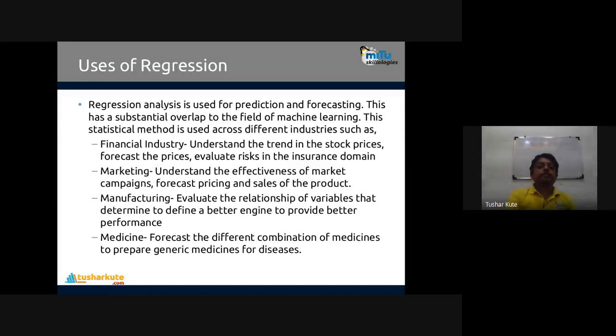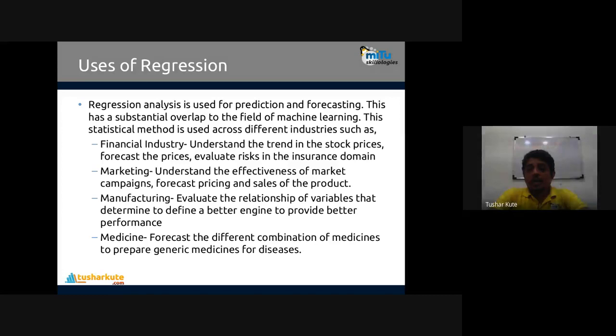We have seen applications of machine learning in the previous unit also. In finance, for example, understanding trends in stock prices. Yes, linearity is present in that. Not 100% perfectly linear, there are ups and downs, but some linearity is there. Forecast their prices and evaluate risk in the insurance domain. That also we can perform. You can forecast and evaluate, if I am spending this amount, what possible income I will get at this particular price.